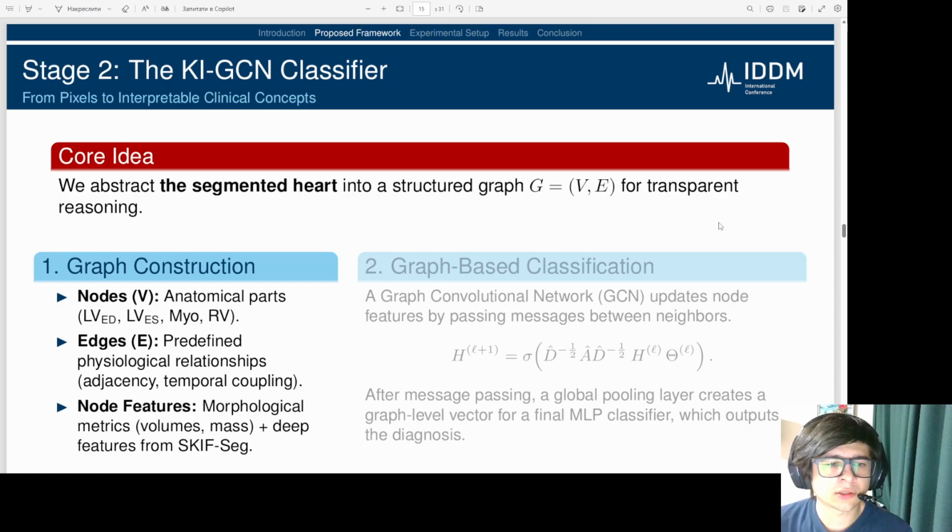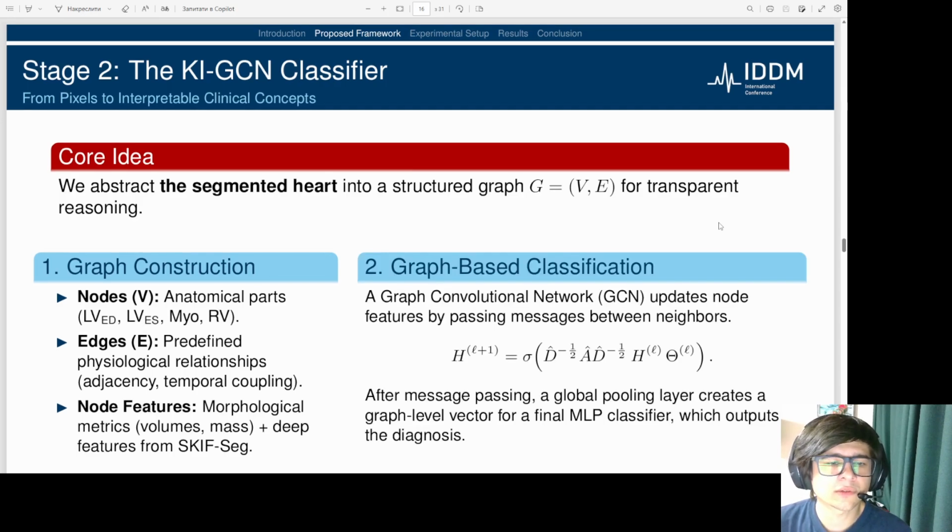The graph construction is guided by domain knowledge. Nodes represent anatomical parts such as ventricles and myocardium, while edges encode predefined physiological relationships. Each node is then enriched with a feature vector containing both clinical metrics and deep features learned by the segmentation network. A graph convolutional network then performs classification by passing messages between these nodes. After several rounds of information aggregation, a global pooling layer generates a final graph-level representation, which is then fed to a classifier to produce the final diagnosis.